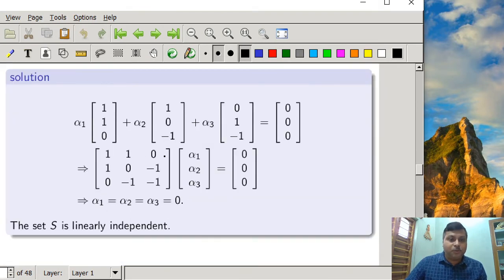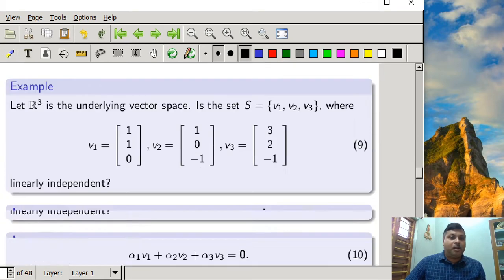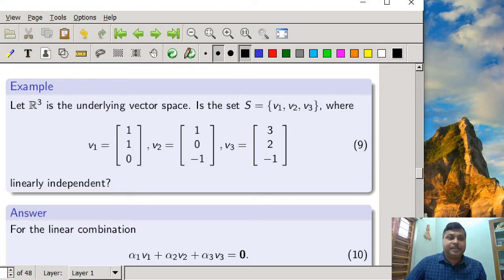It has to be noted that the rank of this matrix is 3, so it is full rank, and that's why you got alpha 1, alpha 2, alpha 3 all equal to 0.